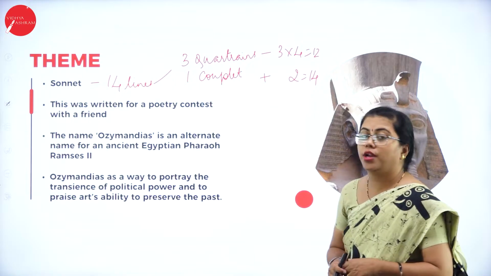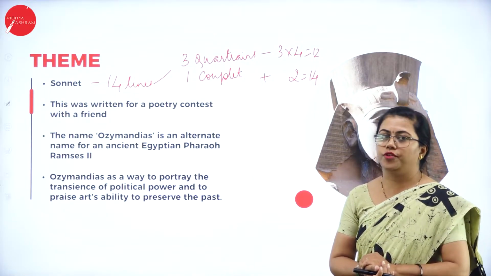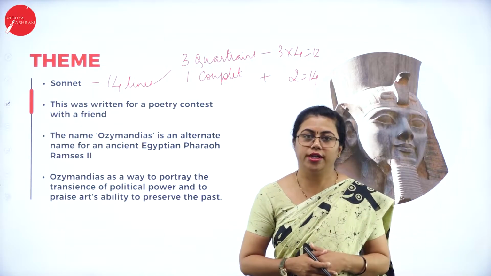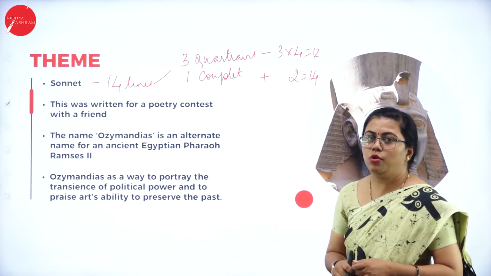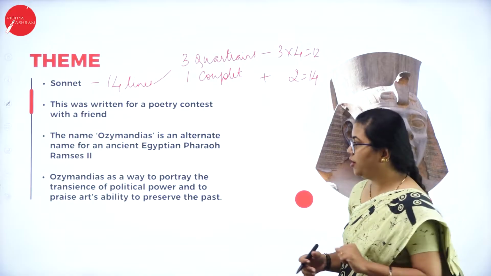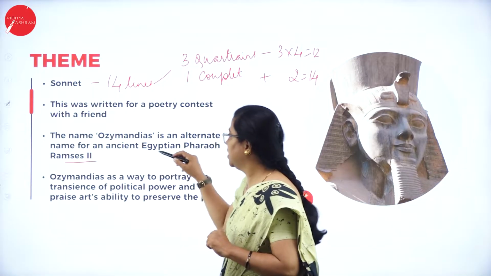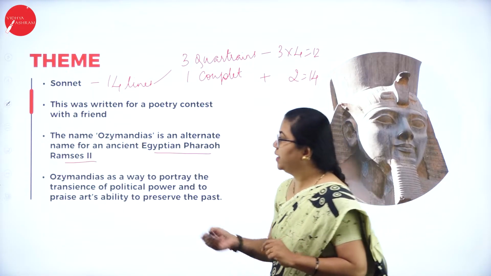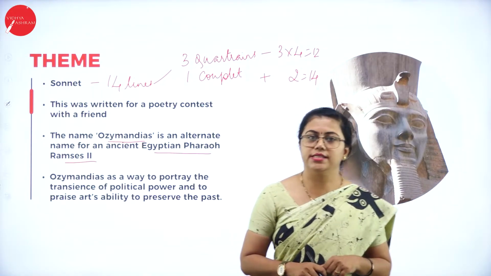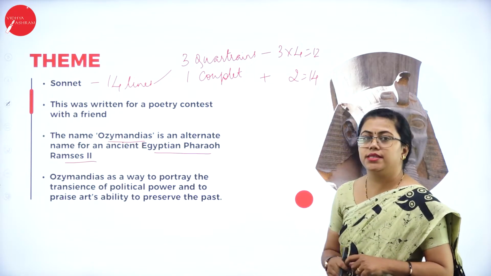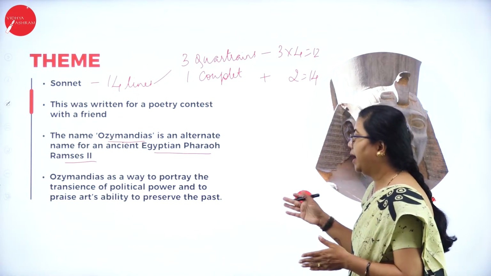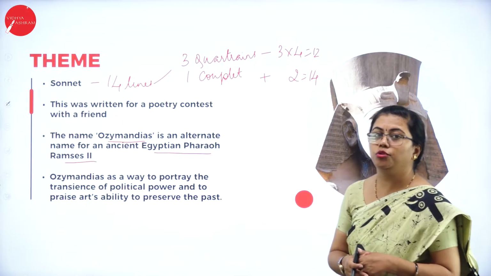This poem was written for a poetry contest for one of his friends. So he wrote it for that and got it published later. The name Ozymandias is actually an alternate name for the ancient Egyptian pharaoh Ramses II. So this is the name of the king, but this was just an alternate name given to this great king. Ozymandias is a way to portray the transience of political power and to praise art's ability to preserve the past.